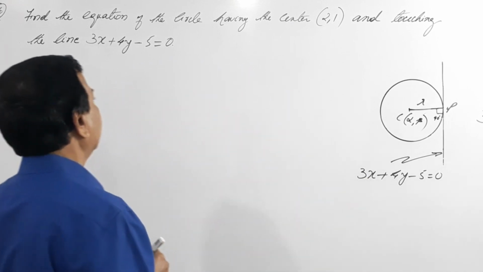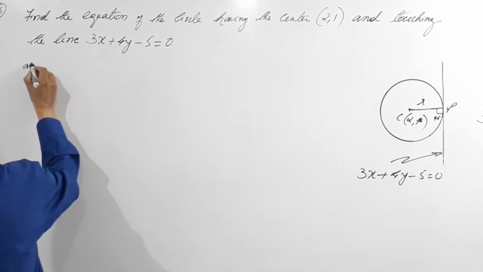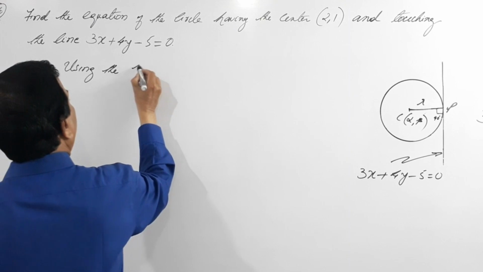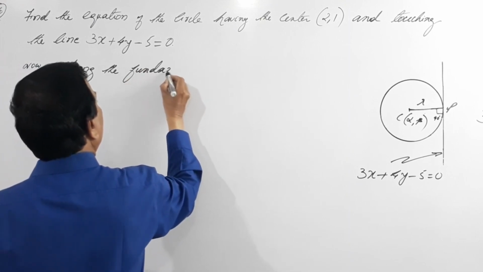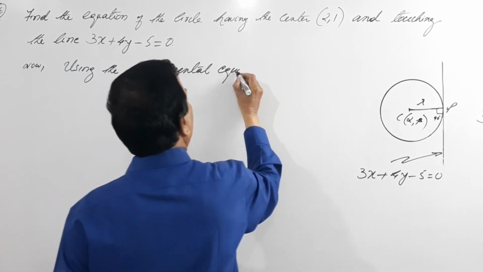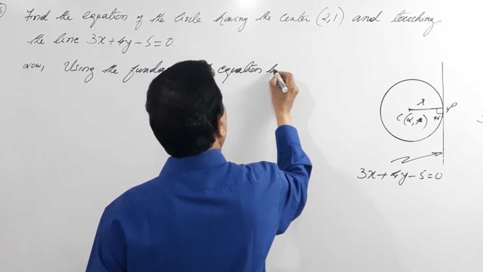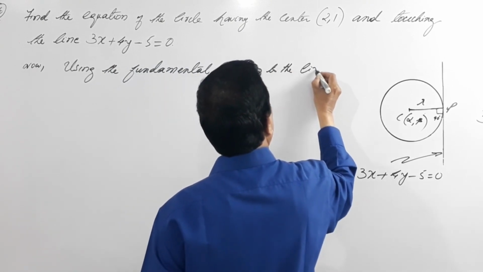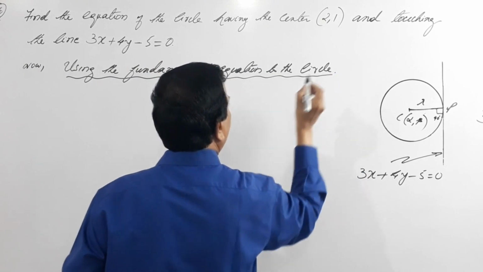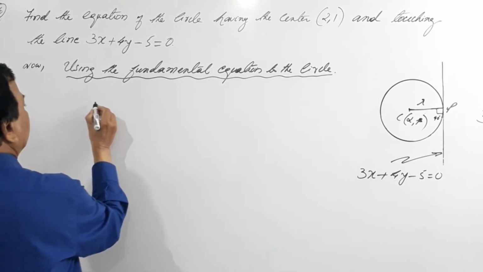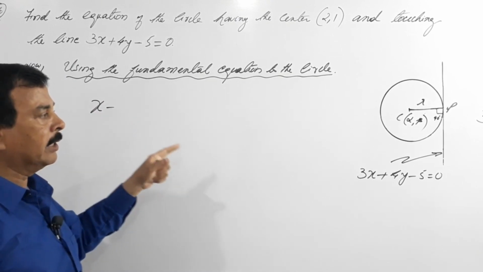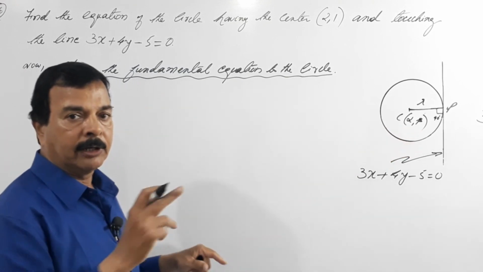So dear students, using the fundamental equation of the circle, what is that? x minus, in the previous case I had taken x minus a, but in this case I am going to take alpha comma beta, because I will tell you the reason a little later.